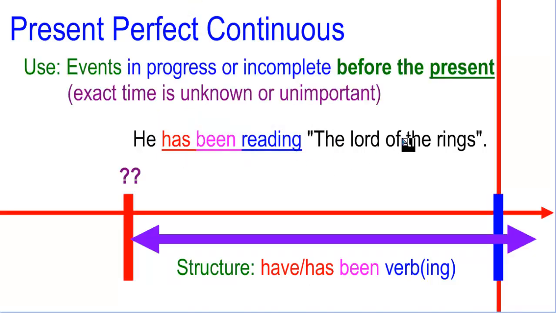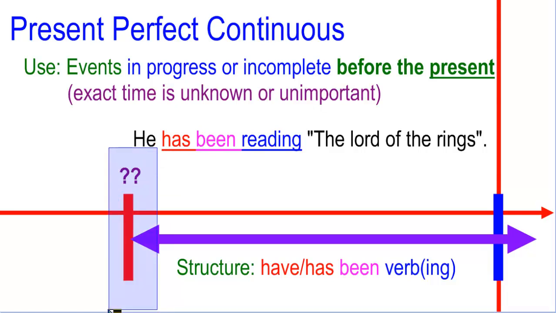Now, about the meaning. What is the meaning of this? It is also for events before the present, but the specific thing here is that they are actions in progress or actions that are incomplete, actions that we didn't finish doing. Okay, those are actions that we didn't finish doing. And remember, again, the exact time is unknown or unimportant. We don't know when these activities happened. But this is the difference, and this is an important thing here.